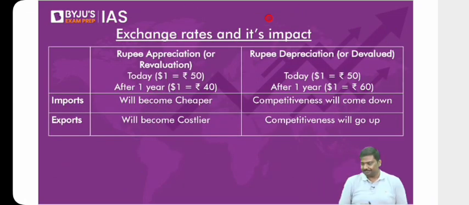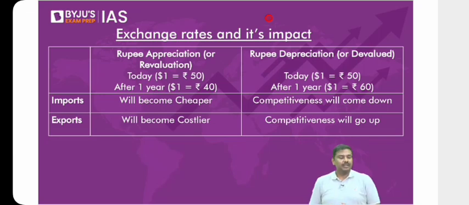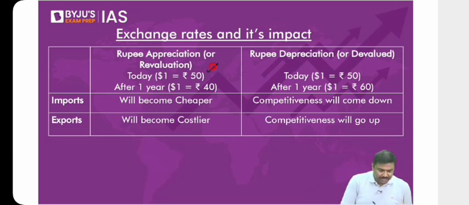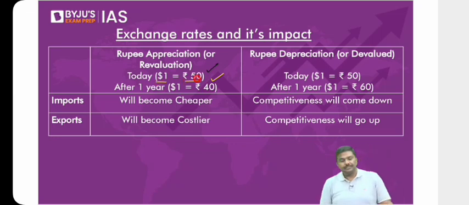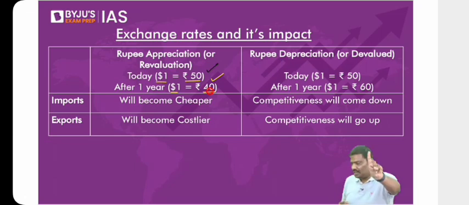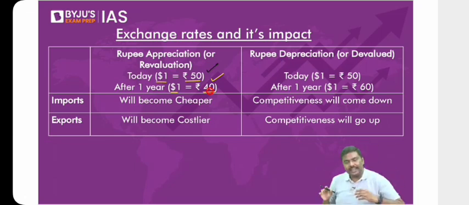Please look at the table here. Let me start. Imagine the rupee is either appreciating or getting revalued, which means today $1 is equal to 50 rupees, and after 1 year $1 is equal to 40 rupees. Now focus on the imports here. If you import, let's say you have to pay $1.